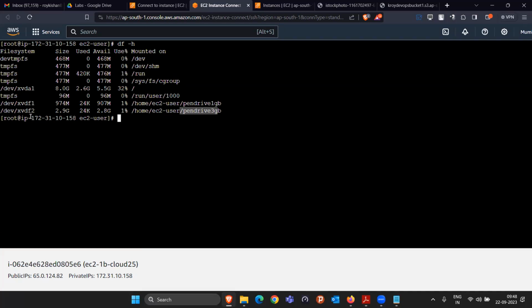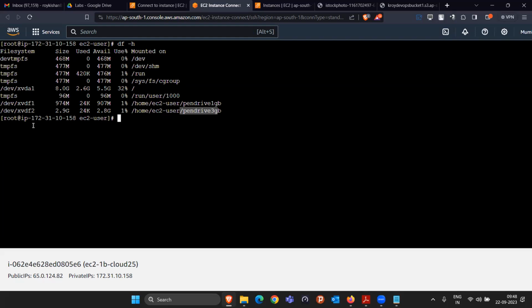What if we want to reformat that one? For example, if we want to add more partitions, can we do that? Currently, you don't have the space, right? If you don't have the space, you cannot create another partition. xvdf2 is having 3 GB.